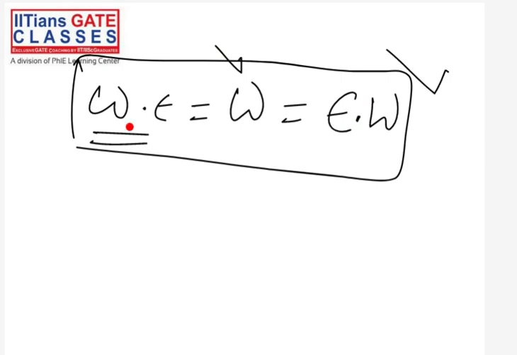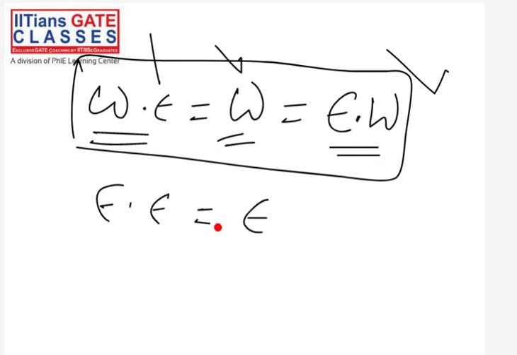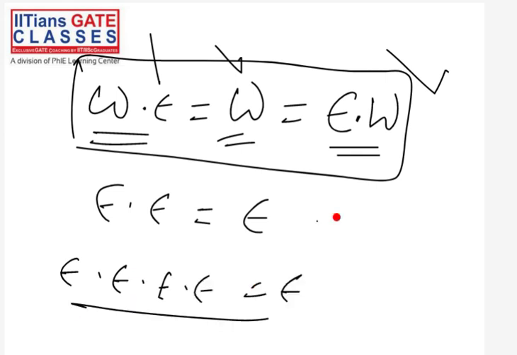So W dot epsilon is equal to W, and this W is equal to epsilon dot W. Basically, in the concatenation operation, epsilon does not play any role. For example, what will be epsilon dot epsilon? That will be epsilon. Epsilon dot epsilon dot epsilon dot epsilon is also epsilon. So finally you will get epsilon. This is the result about epsilon.